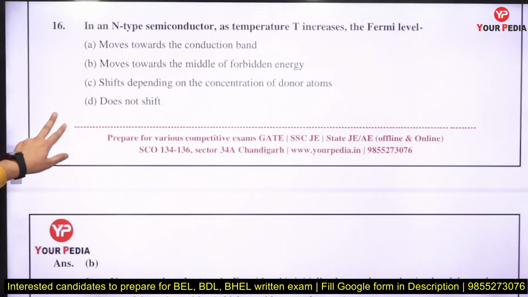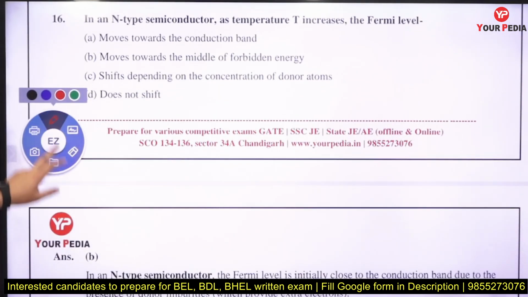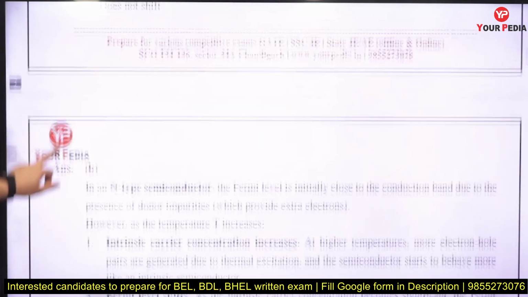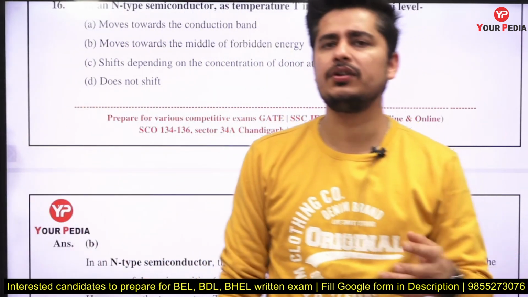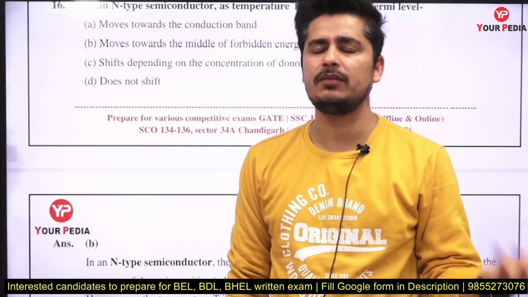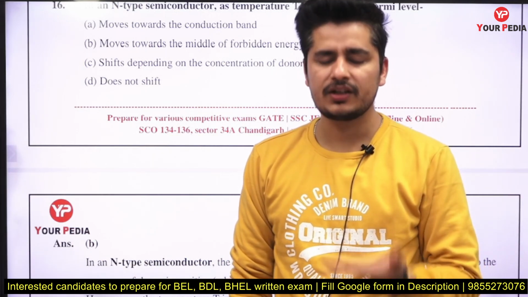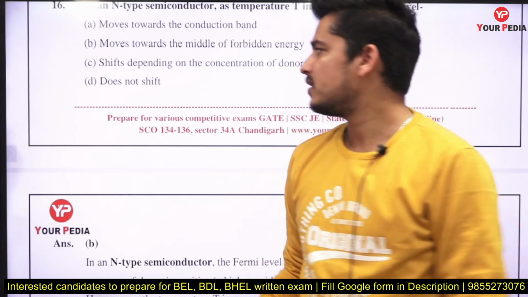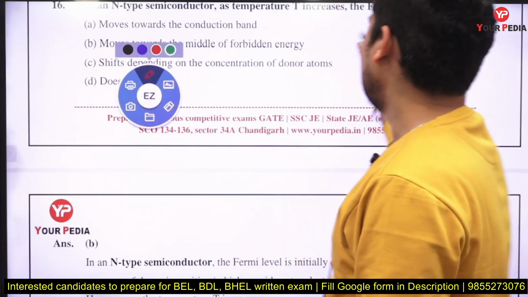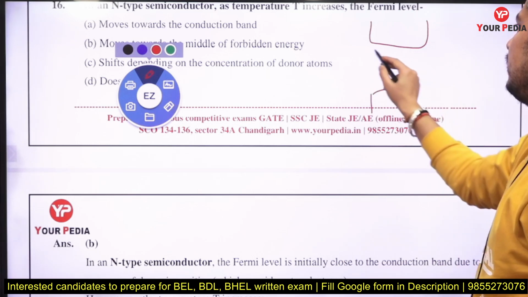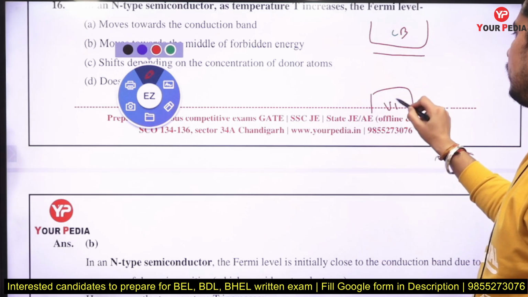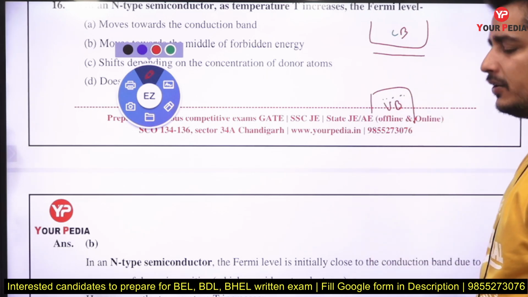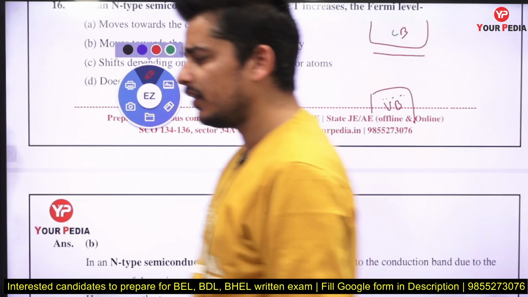Next is: in an N-type semiconductor at a temperature T, the Fermi level. See, whenever you increase the temperature, the Fermi level will move to the middle of the gap. Again, the same thing which I already discussed in one video, the EDC video, which is already available on the portal. You can check it there. Let us take an N-type semiconductor. Currently your Fermi level is lying near the conduction band. The holes are very few, electrons are very high.